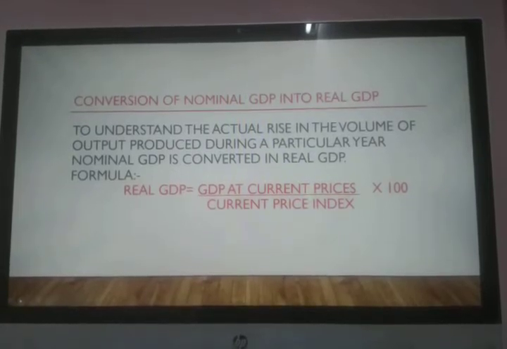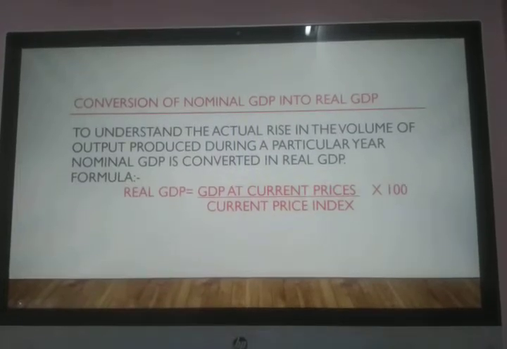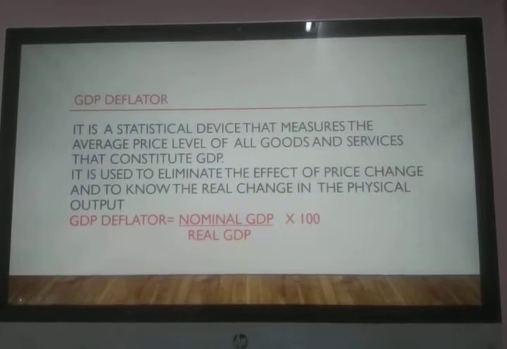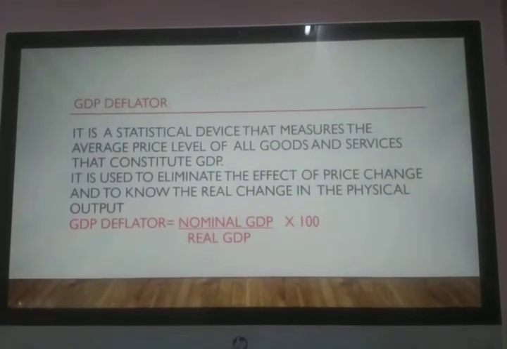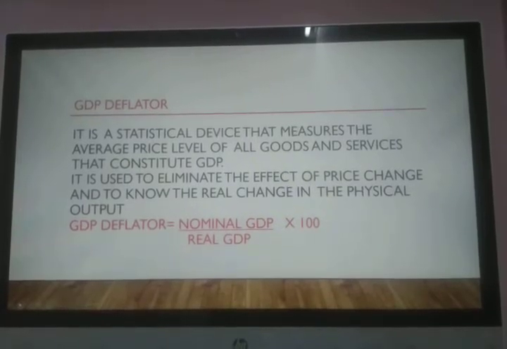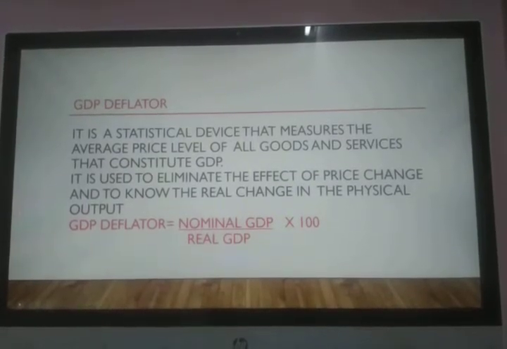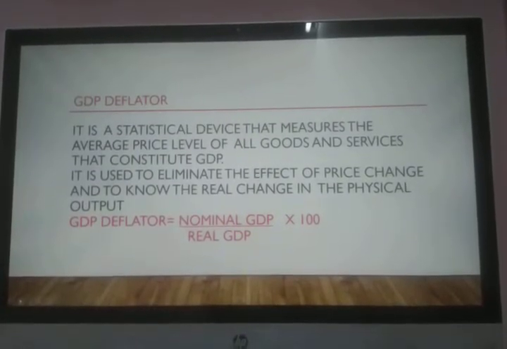Now this real GDP is calculated with the help of the current price index. This price index, in other words, is also known as the price deflator, and with the application of this price deflator, we can calculate the actual GDP. And what is this GDP deflator? It is the statistical device that measures the average price level of all goods and services that constitute GDP. That means in the GDP, what is the actual amount of goods and services produced, considering the price level to be constant.